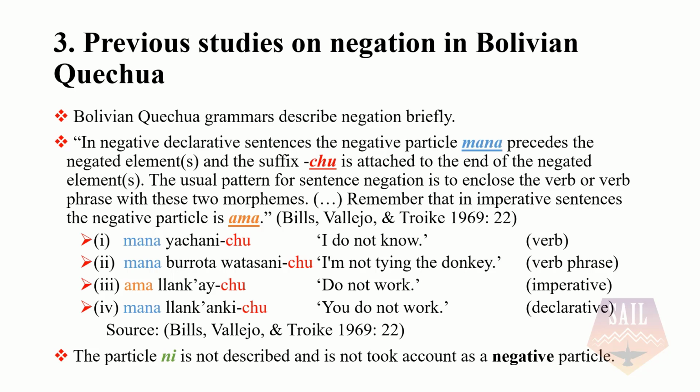Mana yachanichu, we have a verb. Mana buruta watasanichu, we have a verb phrase. Ama yankaichu, we have the imperative. Mana yankangichu, a declarative. The particle ni is not described and is not taken into account as a negative particle.